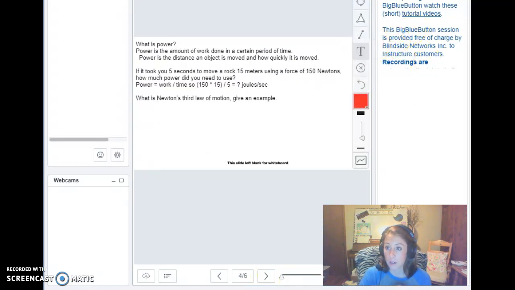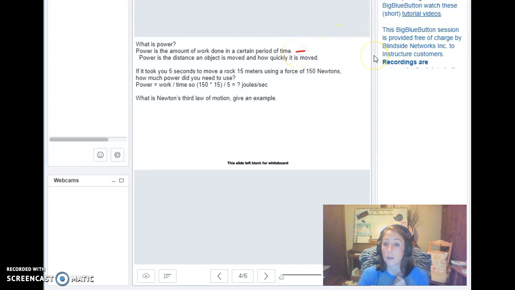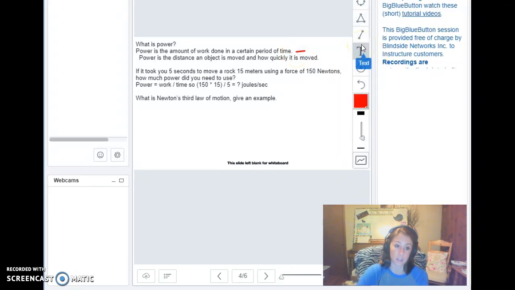So moving on, our next question, what is power? Power is the amount of work done in a certain period of time. Power is the distance an object is moved and how quickly it is moved. All right. So when we're talking about power, power is the amount of work done in a certain period of time.